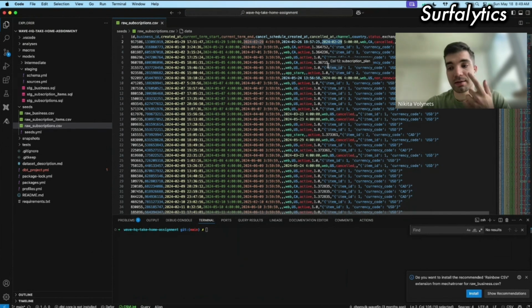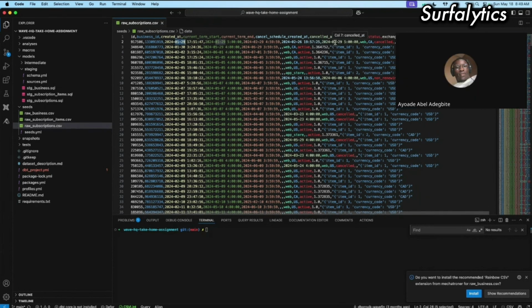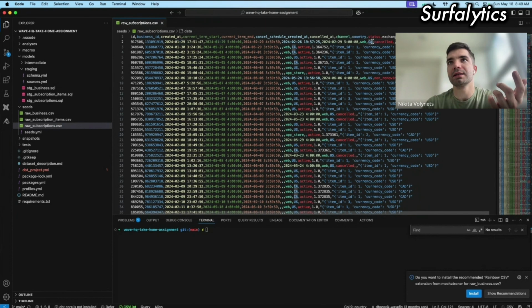I want to check all active subscribers on February 1st. This client was active on February 1st because it started in January and ended at the end of the month. But when I query this table, I see that it's canceled. I can't say that this client was active. I can say it only by looking at these dates.